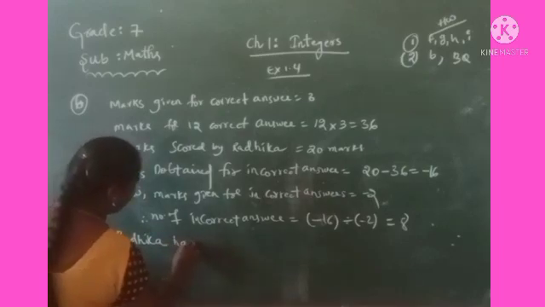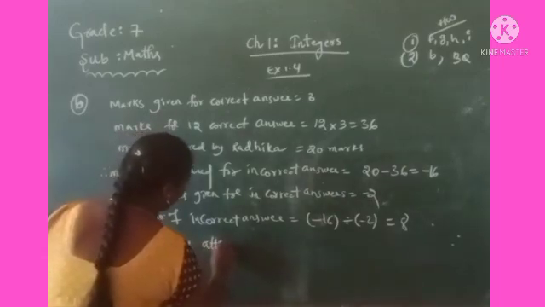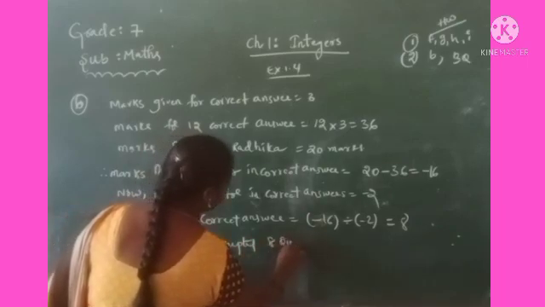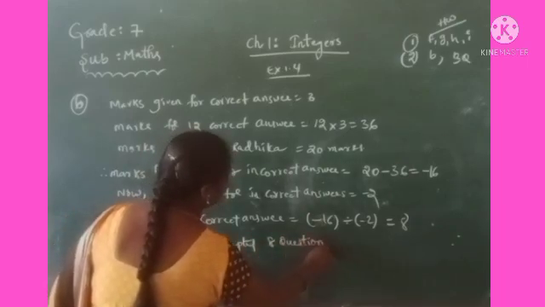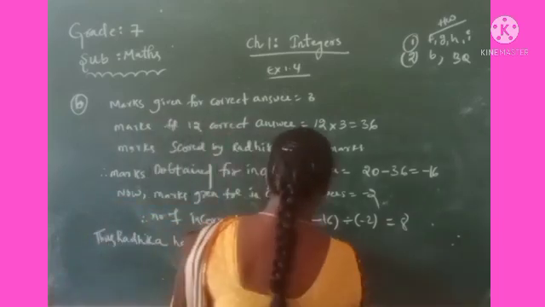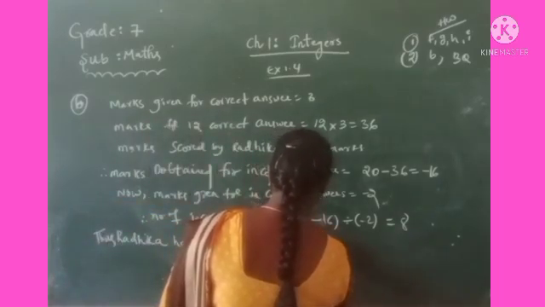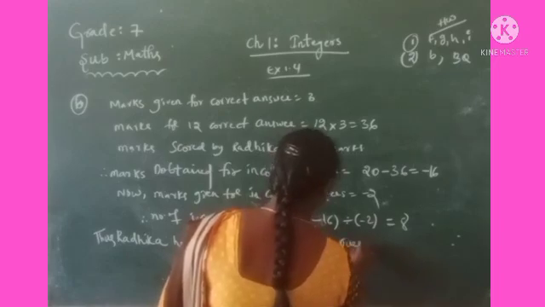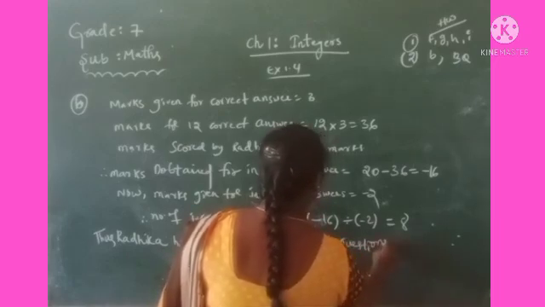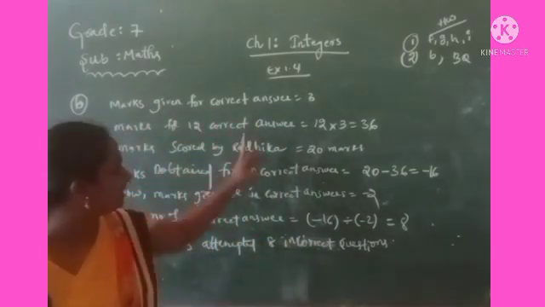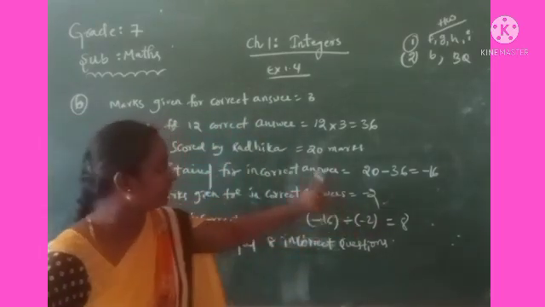Thus Radhika has attempted 8 incorrect questions.